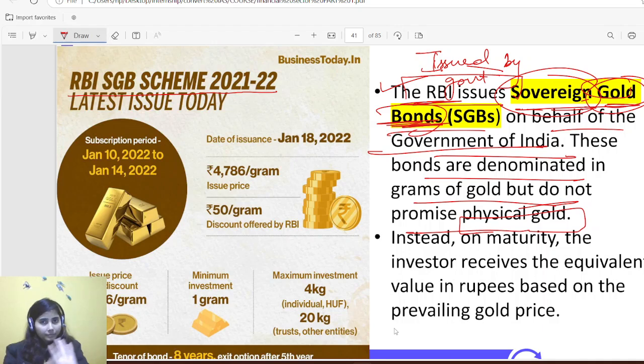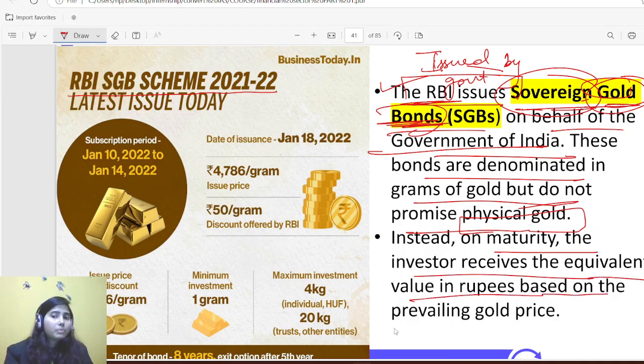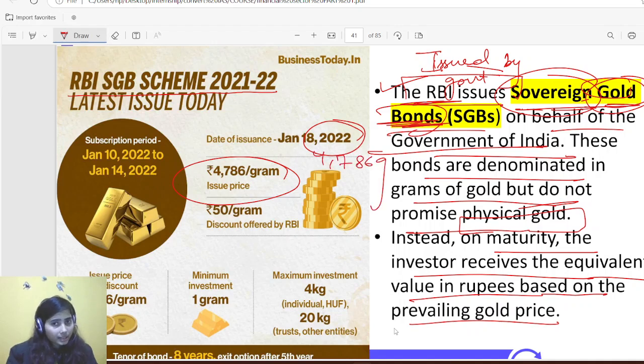Okay, the simple reason behind issuing sovereign gold bond is this. Instead, on maturity, the investor receives the equivalent value in rupee based on prevailing gold price. When it was issued in 2022, the issue price was 4,786 per gram, and the discount offered by RBI was 50 rupees per gram.